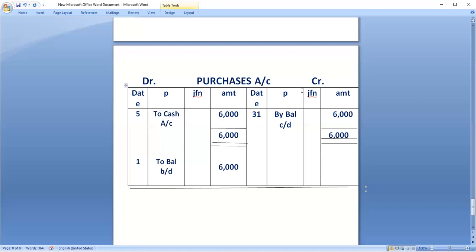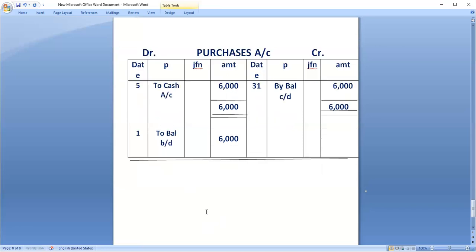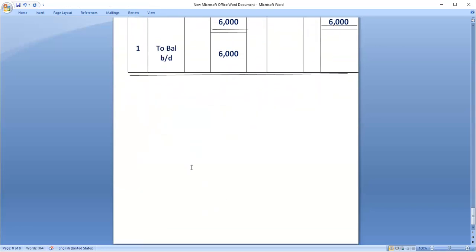Now I will tell you, in journal entries we have written ledger folio number, and again in ledger accounts we have mentioned journal folio number. What is it? I will explain now. Okay, folio means I mentioned page. Yes, sir. Okay? Now let us take for example.